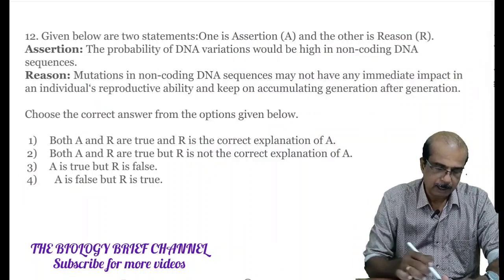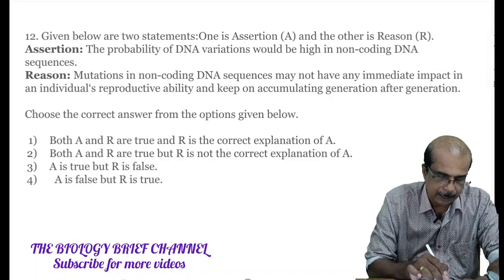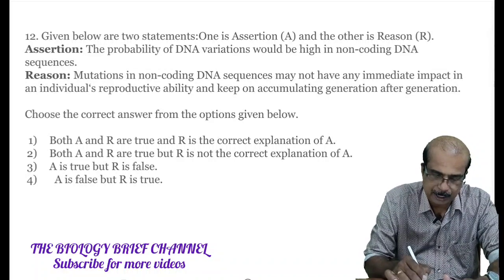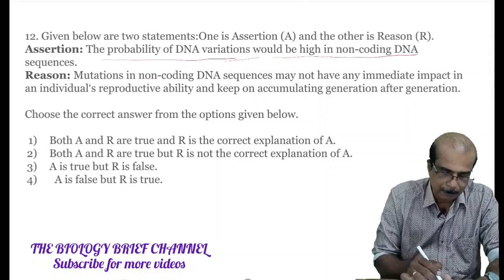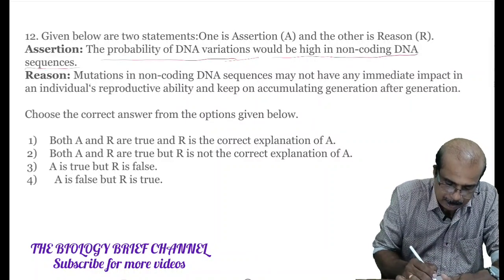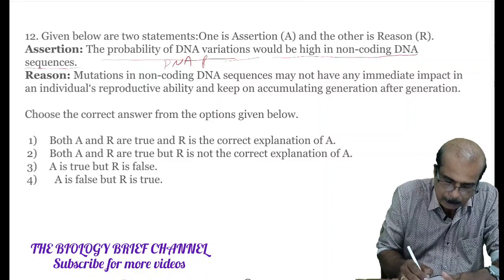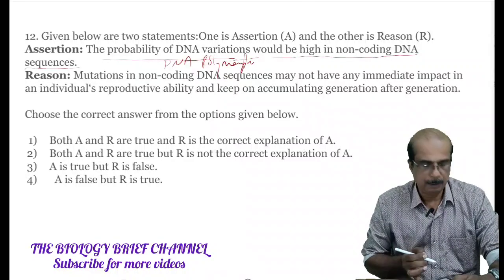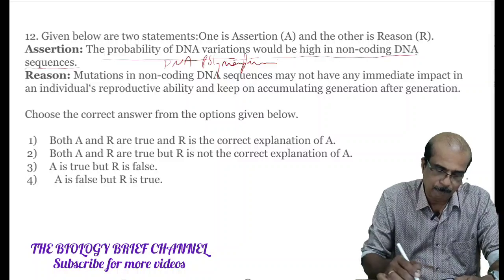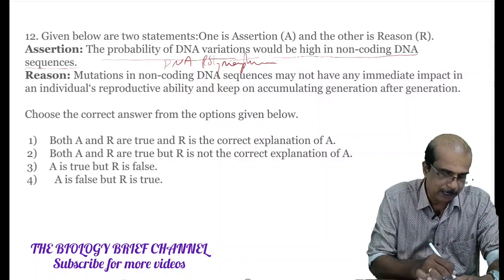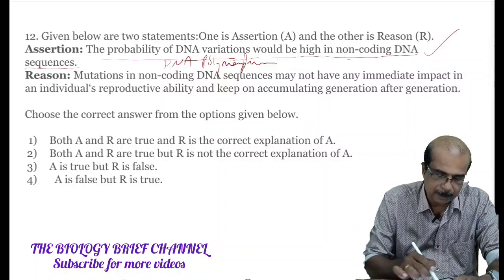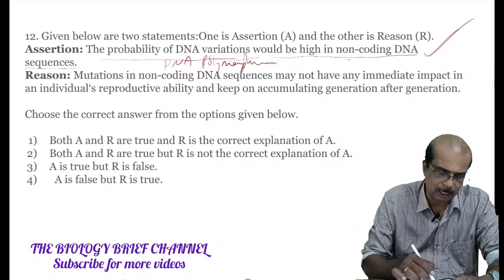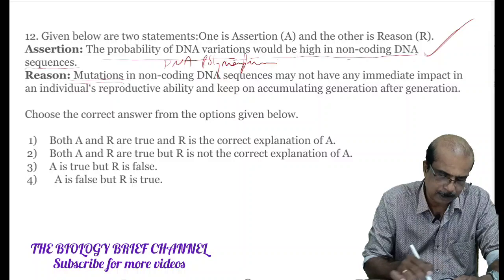12th question. Assertion: the probability of DNA variations would be high in non-coding DNA sequences. The probability of DNA variation is also called DNA polymorphism. The DNA polymorphism is high in non-coding DNA sequence. The assertion is correct. Mutations are the reason for this DNA polymorphism.